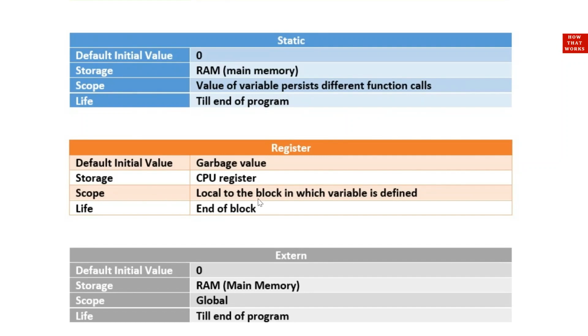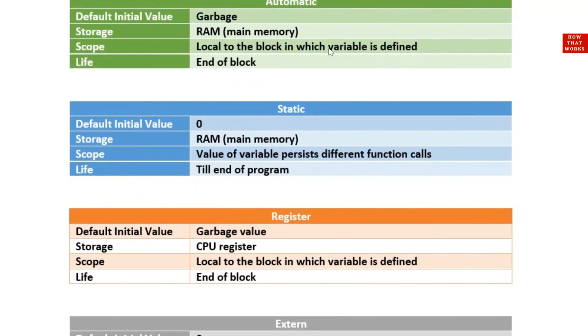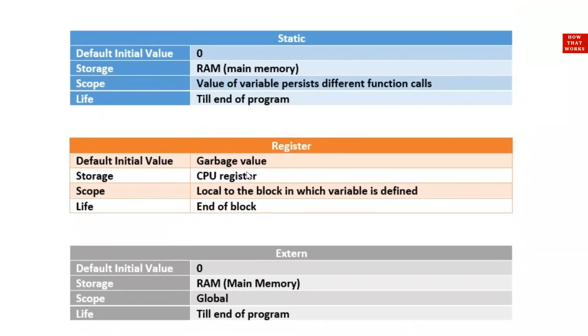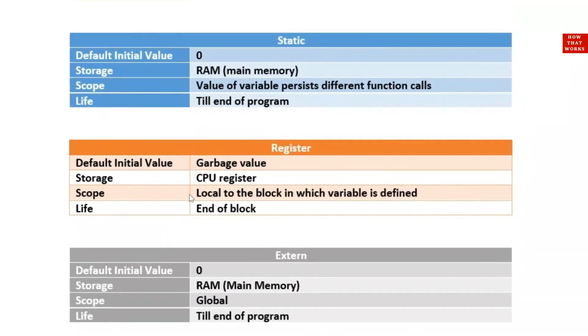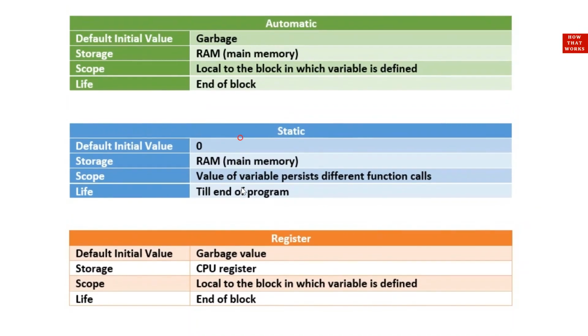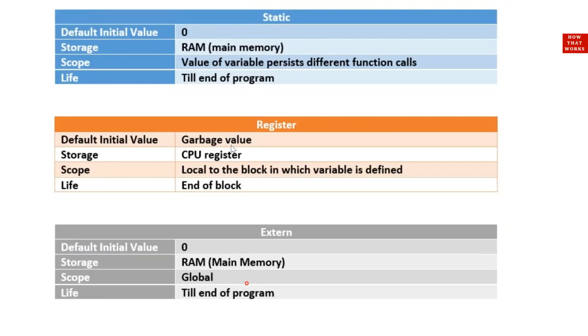Scope. The scope is local to the block in which variable is defined. It is the same as that of automatic storage class, local to the block in which variable is defined, and life is end of the block. It differs from automatic storage class only in terms of storage. That is, in automatic the variable stores in RAM, and in register the variable stores in CPU register.